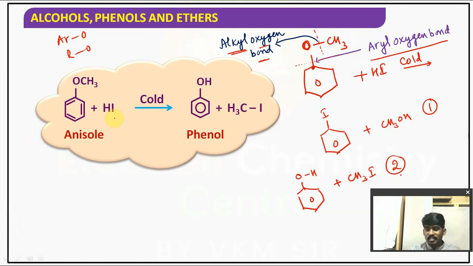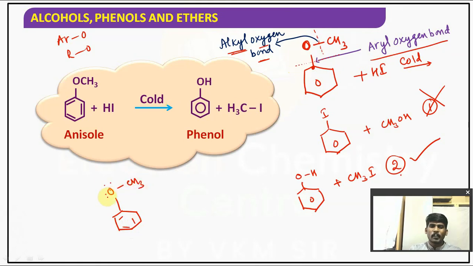Let's talk about the answer. The first possibility is wrong. The second possibility is correct. It is not so easy to break the aryl oxygen bond. Sometimes my tongue is twisting, because I think I am having more non-veg. So it is difficult to break the aryl oxygen bond. Why?